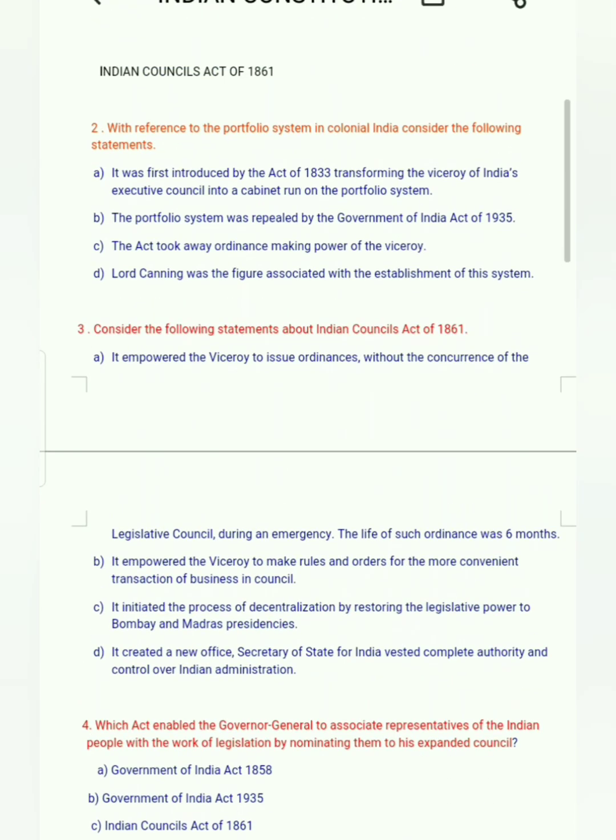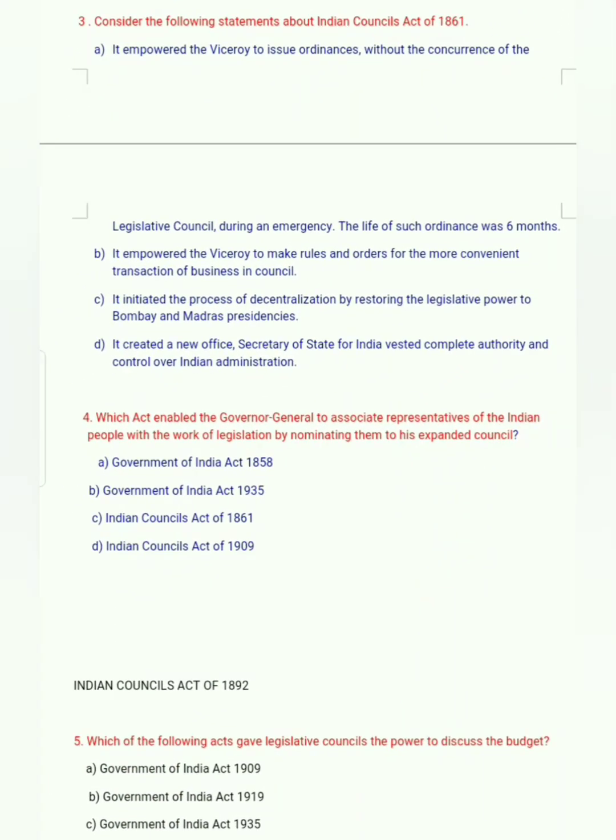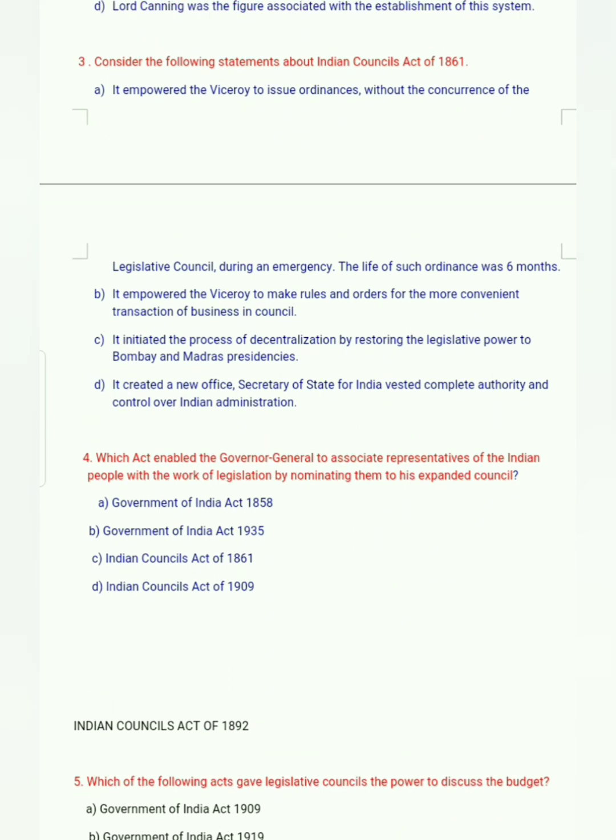Next, consider the following statements about the Indian Councils Act of 1861. It empowered the Viceroy to issue ordinances without the concurrence of the Legislative Council during an emergency. The life of such an ordinance was 6 months. Absolutely correct. It empowered the Viceroy to make rules and orders for the more convenient transaction of business in the council. That's correct. It initiated the process of decentralization by restoring the legislative power to Bombay and Madras presidencies. That is correct.